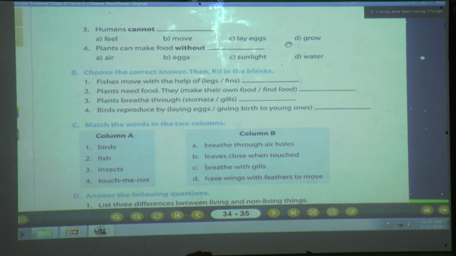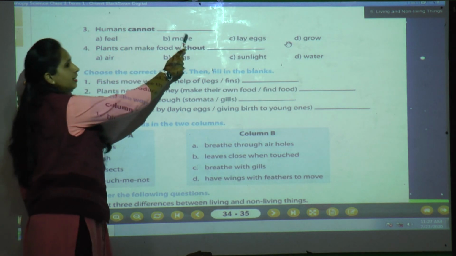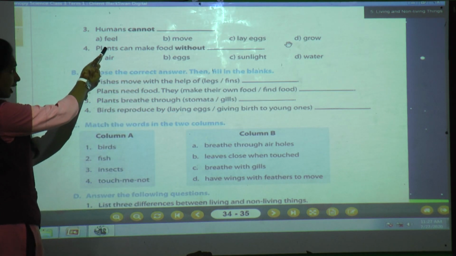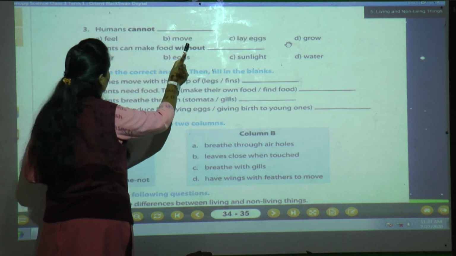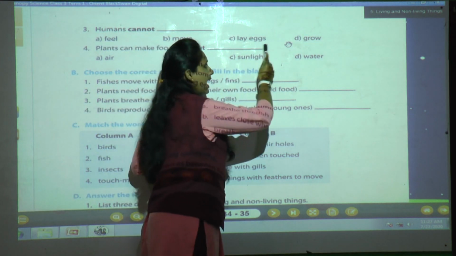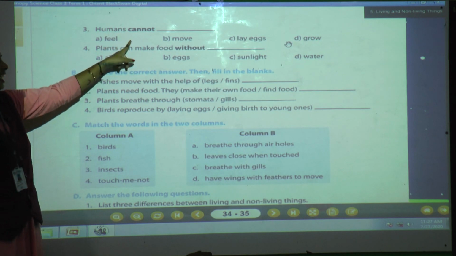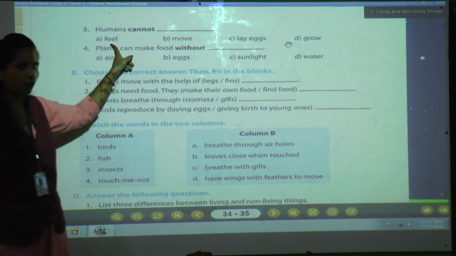Now third question. What is the third question? Humans cannot dash dash. What is cannot? Let us see. Option A is feel. Option B is move. Option C is lay eggs. And option D is grow. See, humans cannot feel. We cannot feel a what?